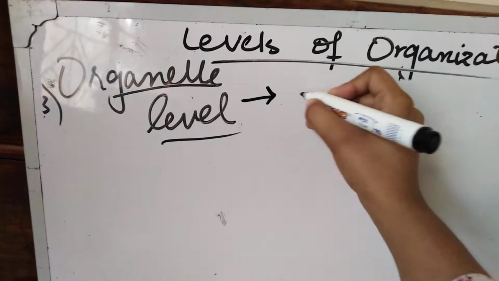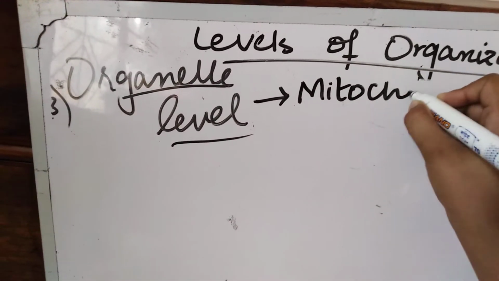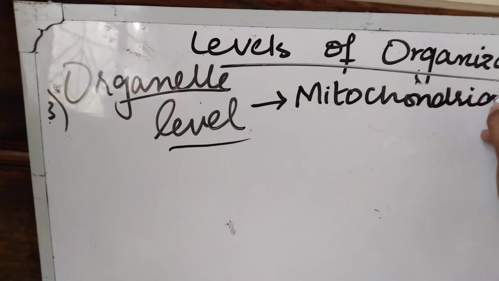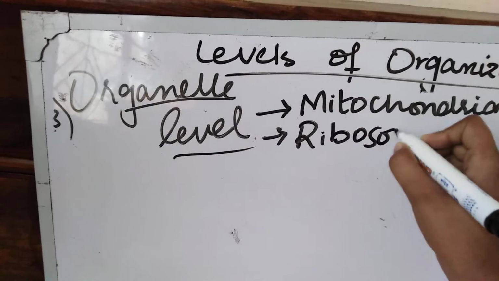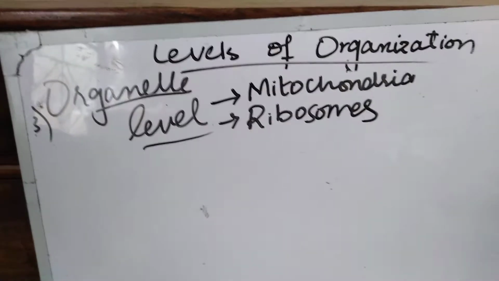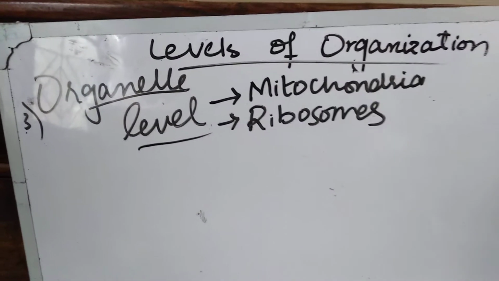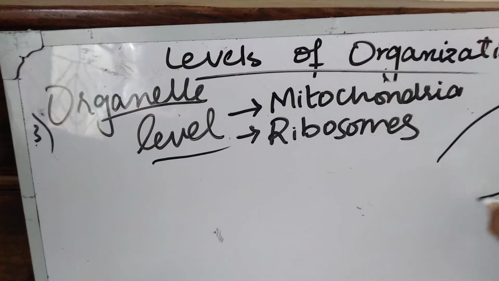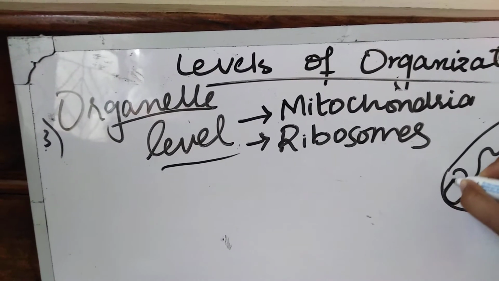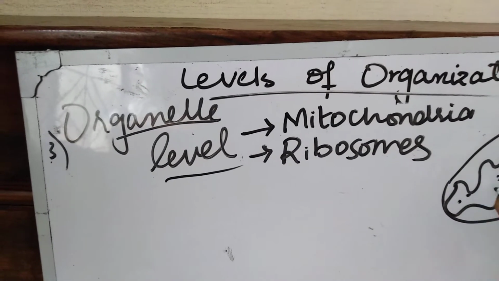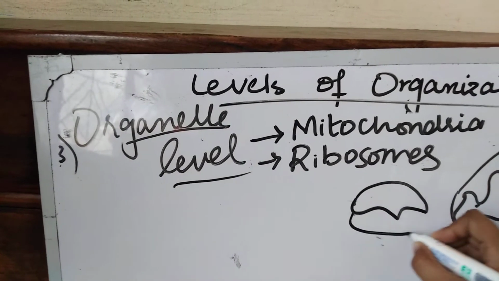While moving towards examples, we know many organelles in cells. I may mention mitochondria and ribosomes. These both are organelles which are present in the cells. For your convenience, I am going to draw its structure, which you may study in detail in chapter number 4. This is the structure of mitochondria. And what about ribosomes? These are ribosomes.